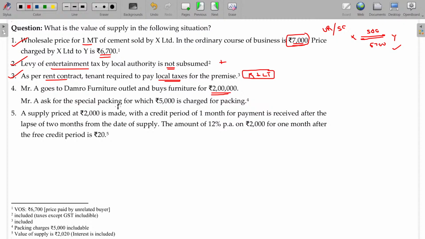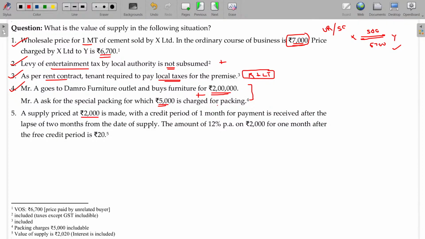Mr. A asks for special packing, for which 5,000 is charged. So what happens is special packing, an incidental charge. It should be delivered to your place, so I had to do special packing. It costs us 5,000 rupees. Unless it is spent, the delivery may not be perfect, so you have to include this. Packing charges should be includable. So 2 lakhs 5,000 will be the value here.